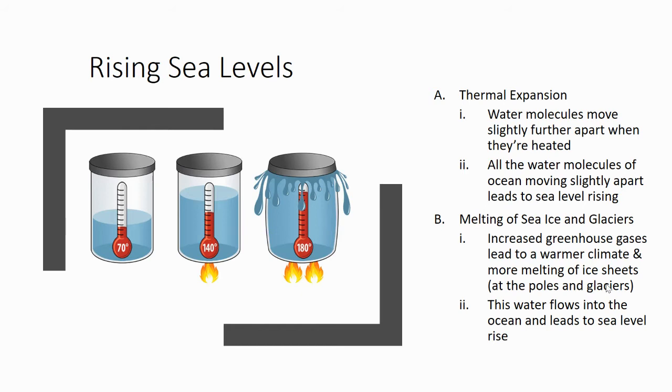With thermal expansion, as Earth warms, water molecules are actually going to move slightly further apart when they're heated, creating a rise in sea level. We can also see the melting of sea ice and glaciers at both of the poles, due to those increased greenhouse gases, which will also lead to a rise in sea level amongst our oceans.